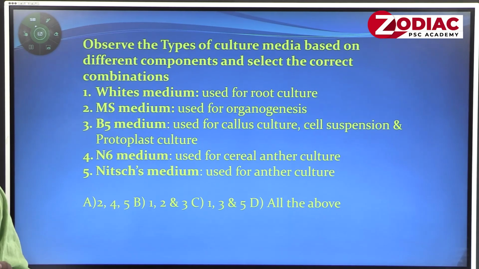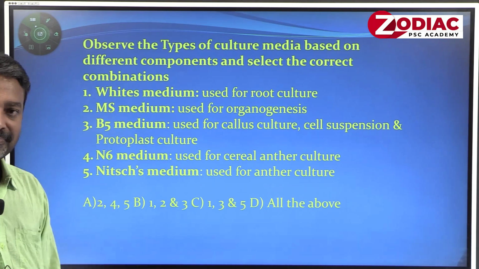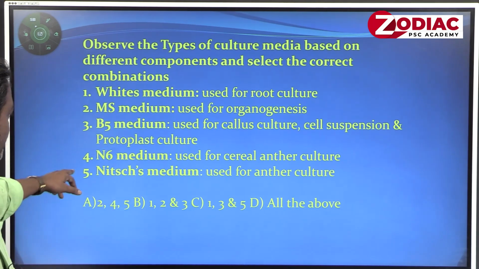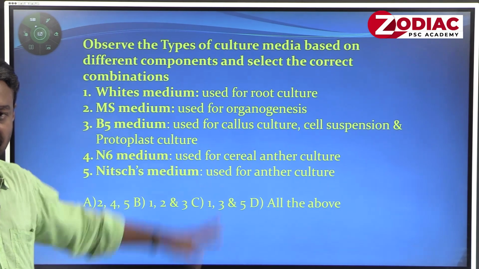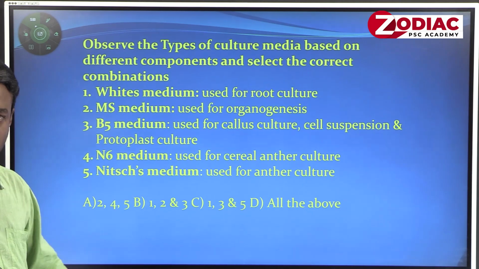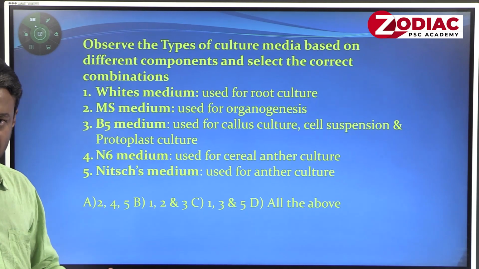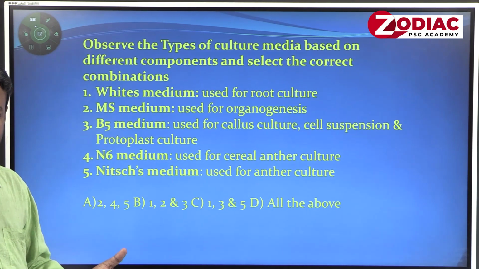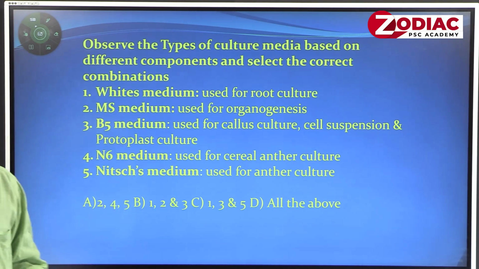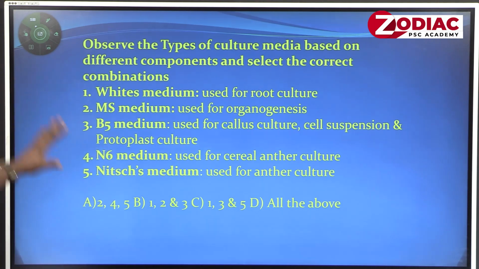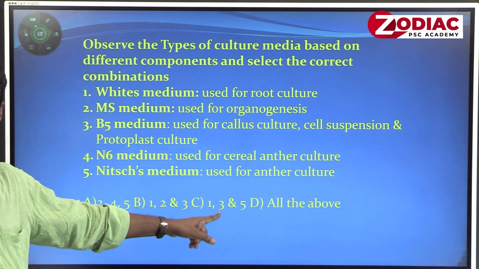Anther culture, where the preferred medium is N6 medium. The last one is Nitsch medium. That's also a substitute for anther culture, because anther culture depends upon the plant material. Preferable will be N6 or Nitsch medium. So all the 5 are correctly matched. So the option is D, all are correct.